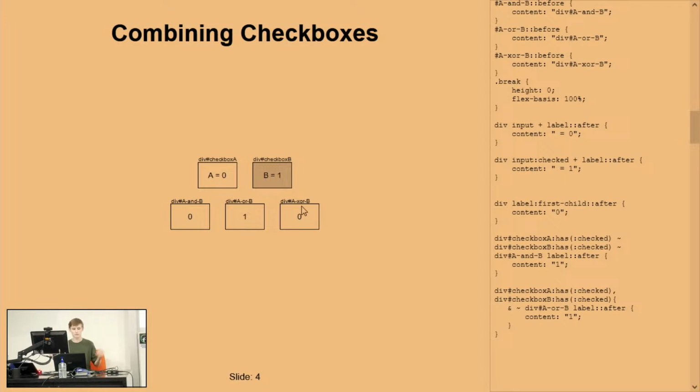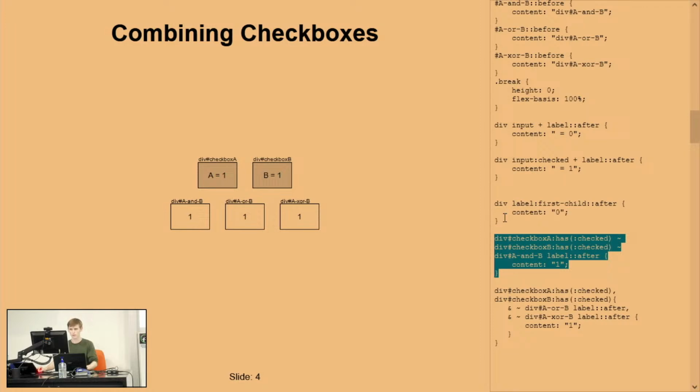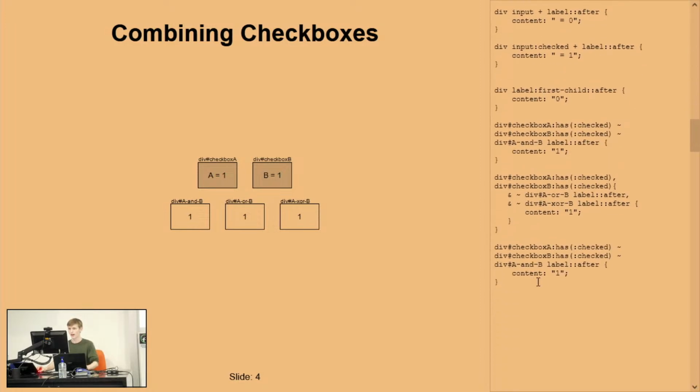There we go. Now, finally, we get to also do an XOR. So an XOR is just kind of like an OR gate. So we're going to copy this one and change it to XOR. So now we're kind of getting an XOR, but we need this to be off. So, hey presto, we can copy this one from above and change it to be 0 when both of them are on. And hey look, binary gates in CSS.